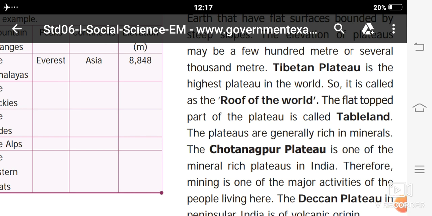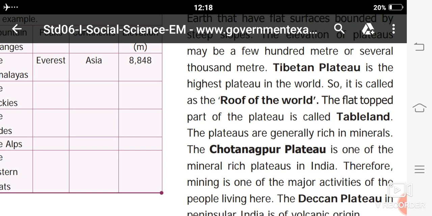The plateaus are generally rich in minerals. There is a plateau rich in minerals, and its name is Chota Nagpur. Therefore, mining is one of the major activities of the people living there. The Deccan Plateau is, we can say, a volcanic origin.